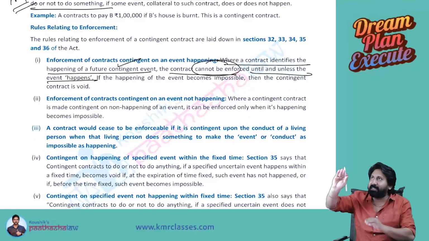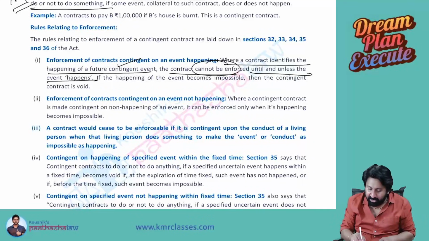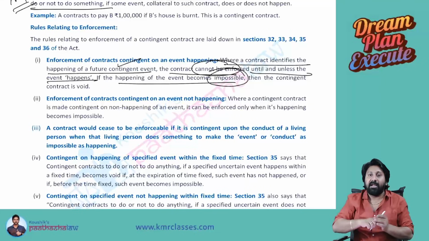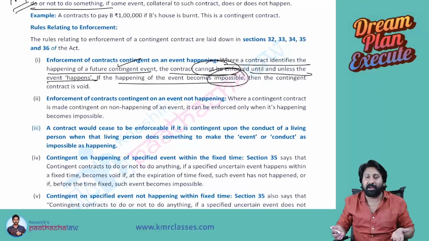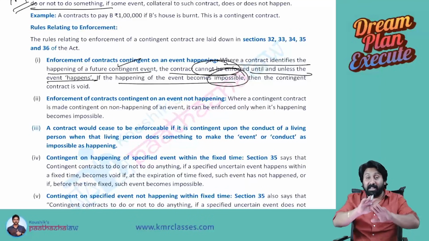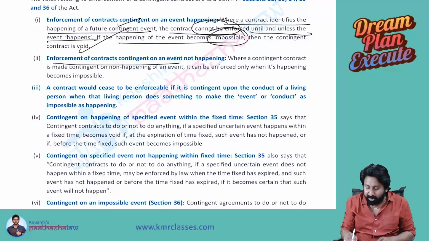Until Sensex increases by 100 points, the contract will not be enforced. Okay, if the happening of the event becomes impossible, say at 3:30 the day is over and trading stopped, then after that 100 points crossing is impossible because the market is closed. Then the contingent contract becomes void. It will close.